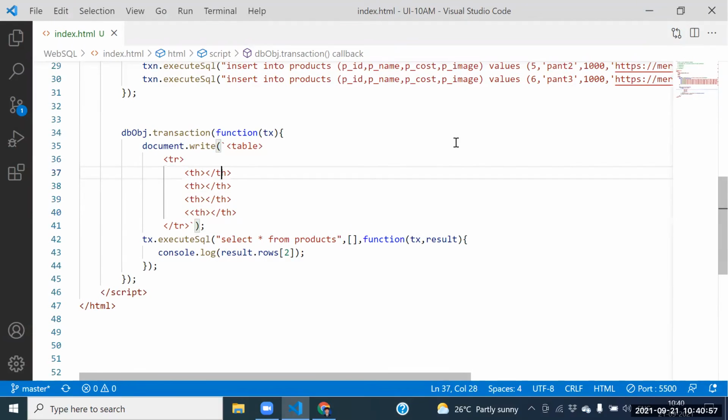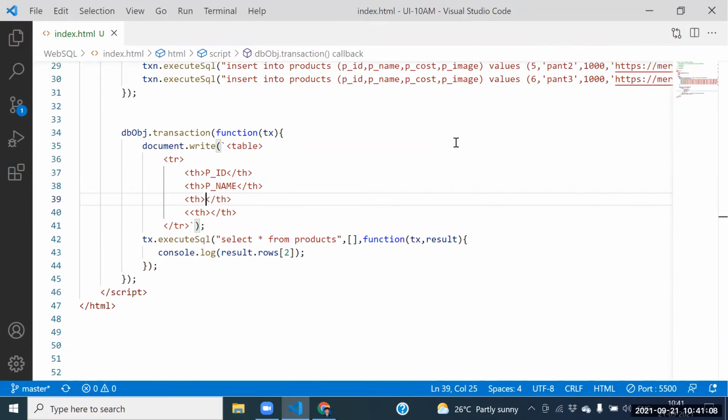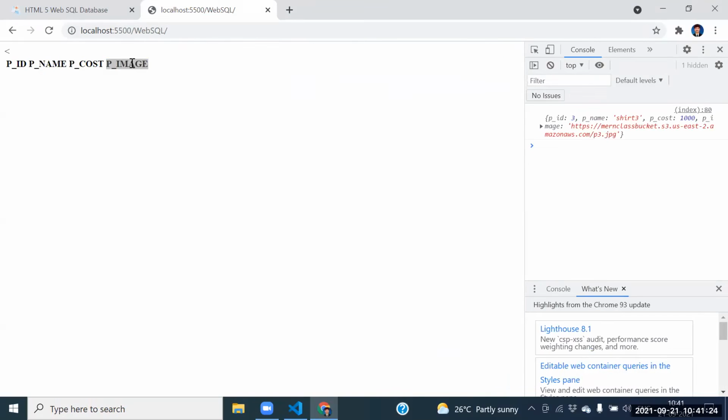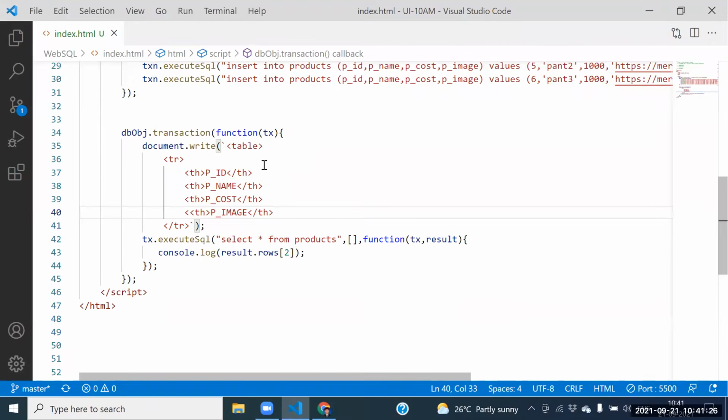Under the first one here, what is the first field? The first field is the product ID. What is the second field? Product name. What is the third field? The third field is the product cost. The next field is the product image here. Yes, we're able to see the information here, not an issue.